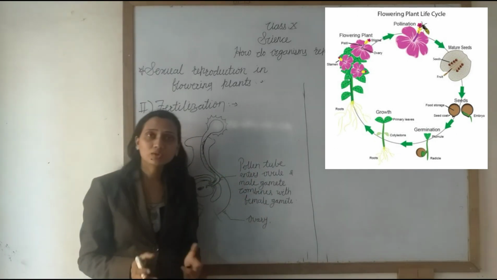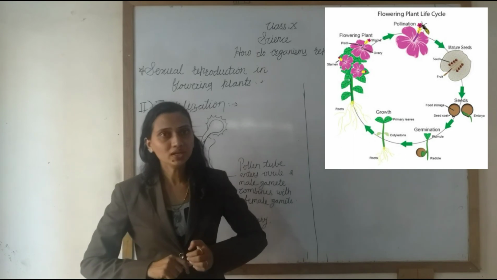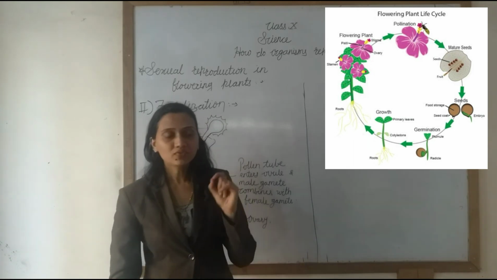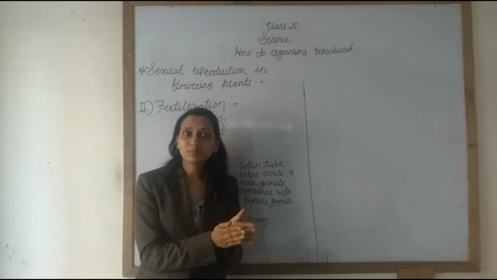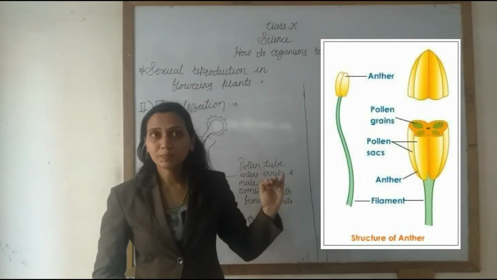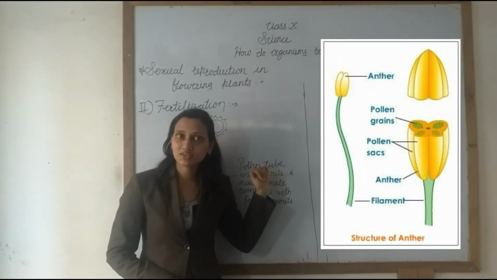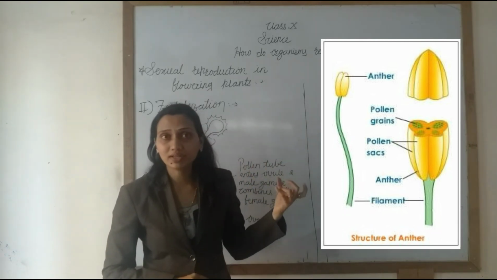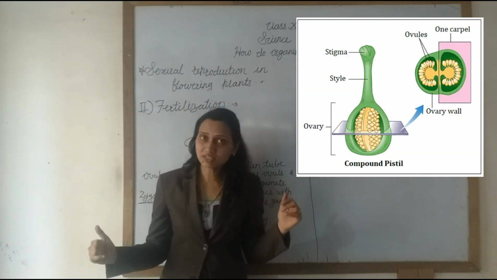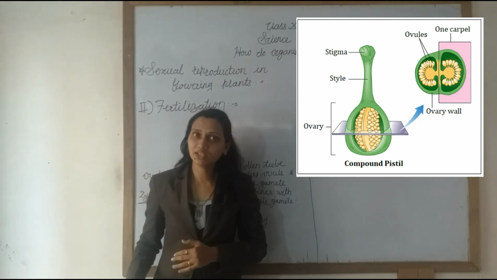Understand? Do you understand all the topics? What did we learn today? We learned about sexual reproduction in flowering plants. Let us shortly revise this lesson. Firstly, the flower contains the male reproductive part and the female reproductive part. The stamen is the male reproductive part. It is made up of two parts: the anther and the filament. The anther contains the pollen grains. The carpel, or pistil, is the female reproductive part. It is made up of three parts: stigma, style, and ovary.